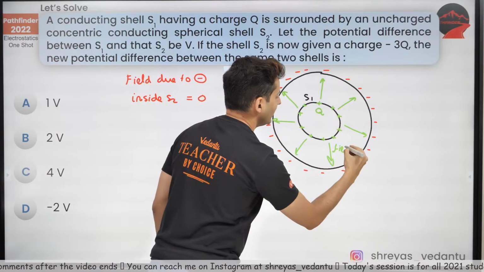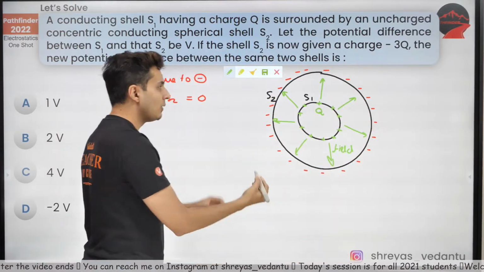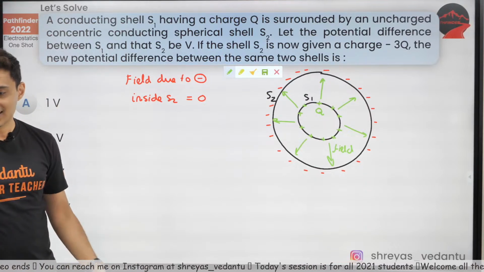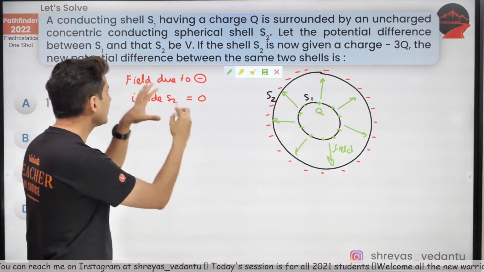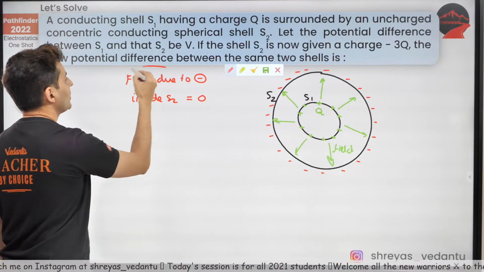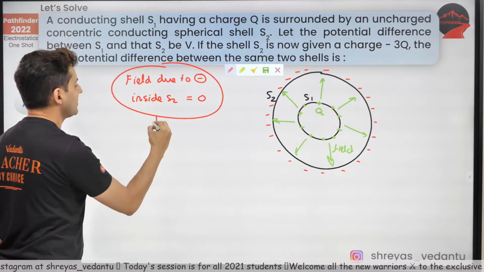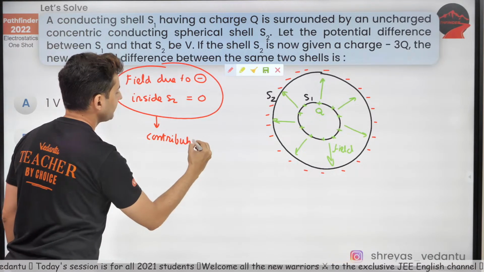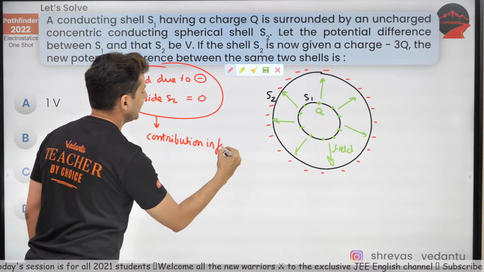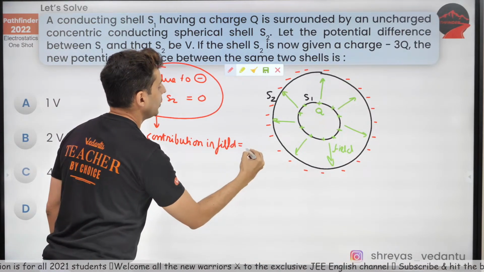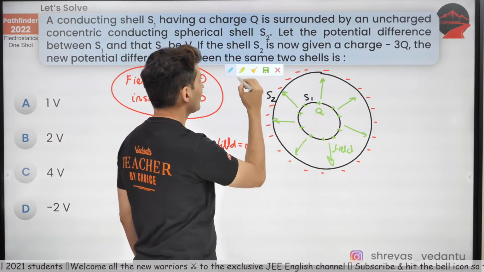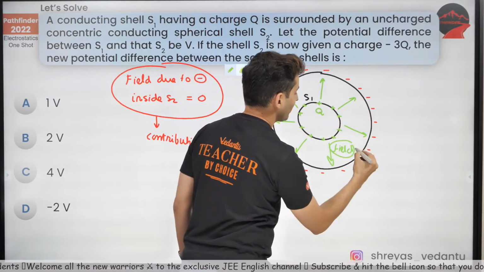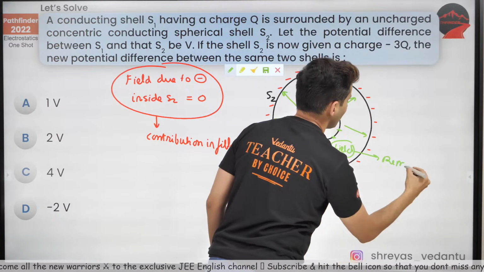Think about it. Obviously, the contribution in field of the outside charges is 0. That means the field over here remains the same.